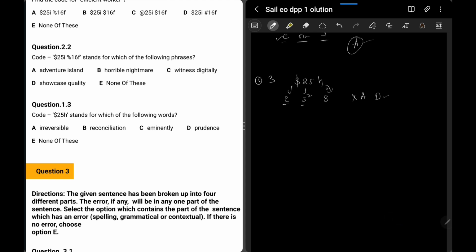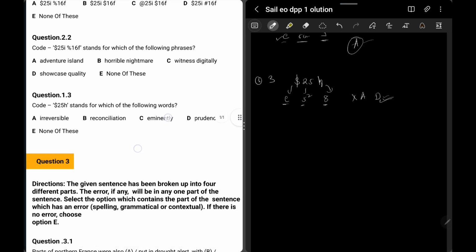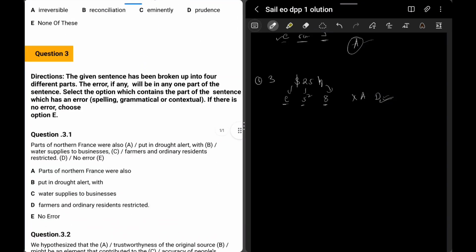But again, to check it again, H, that means number of letters should be 8, right? Prudence has 8 again, but here it is 1, 2, 3, 4, 5, 6, 7, 8, 9, 10, 11, 12. Hence D is our right answer for this question. Okay, now let's move to the last question of English language.